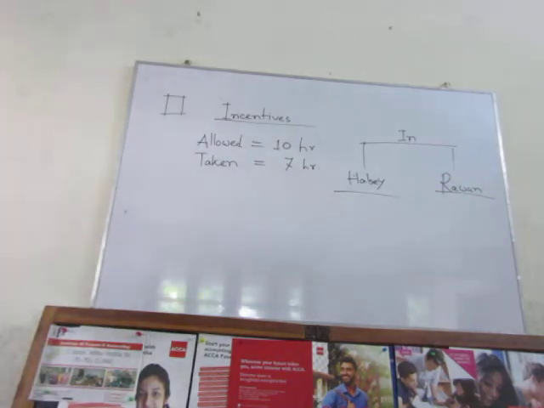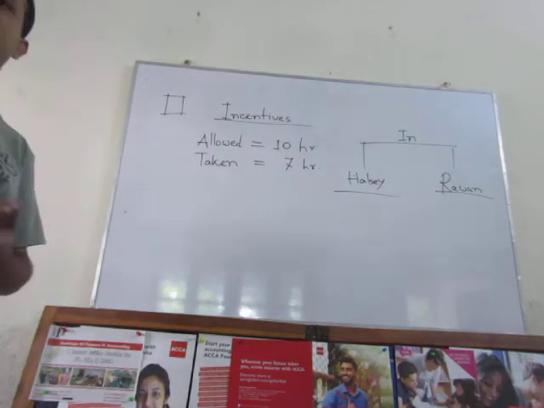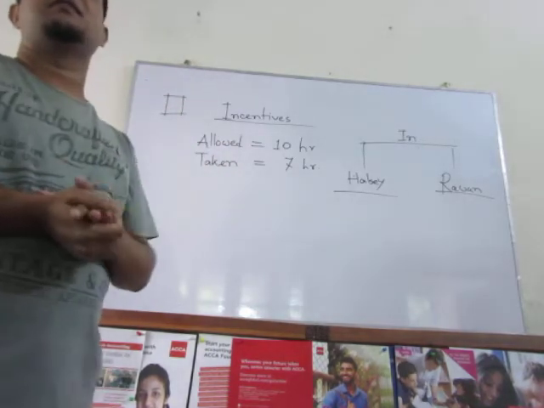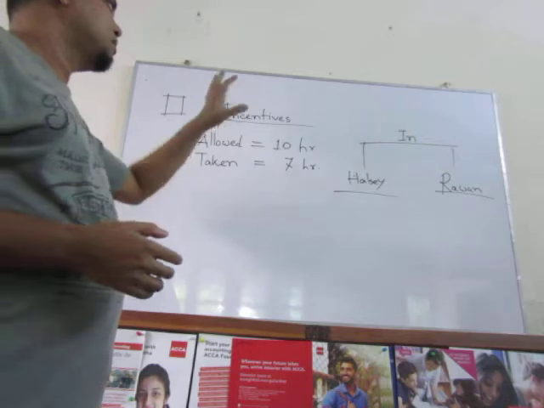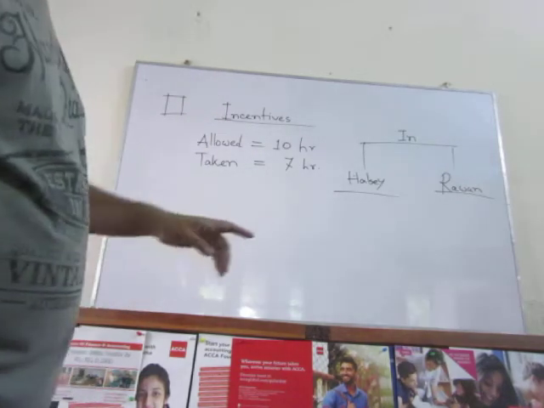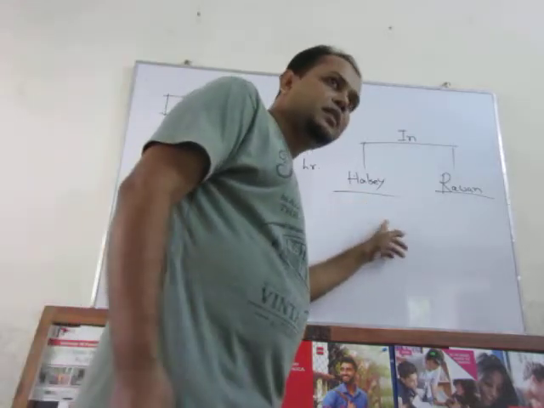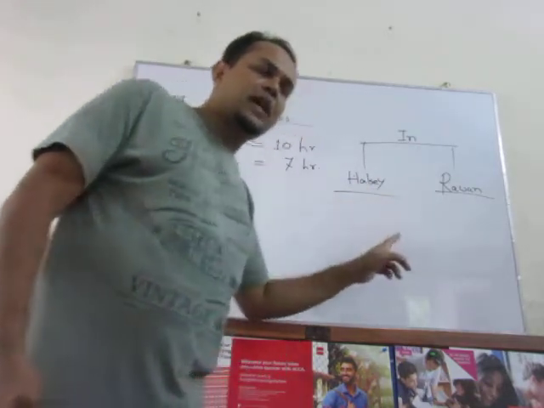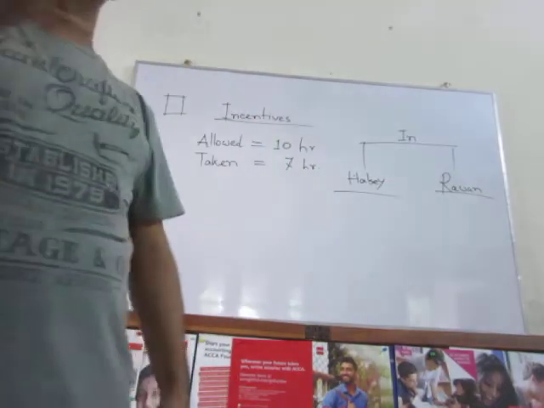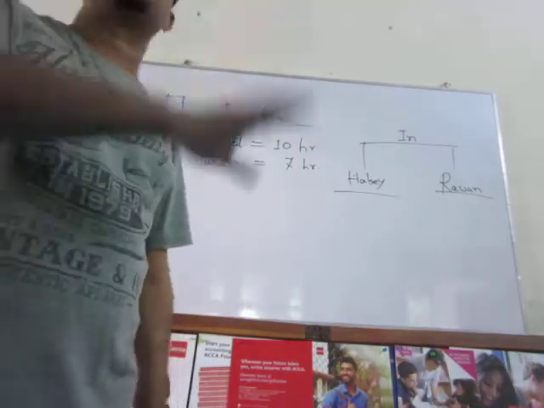These are 2 management accounting writers. They provide some calculative measures for how you can provide incentive to your labor forces. According to Halsey, provide incentive to the labor forces for 50% of the time they saved.